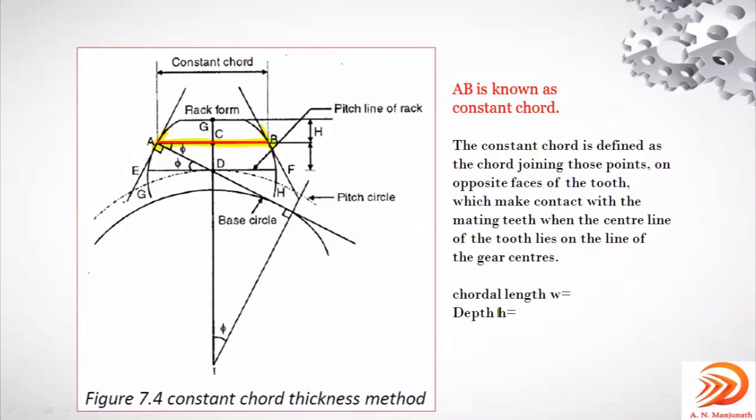So here the constant chord length W, the depth height. In the previous one, in the gear tooth vernier caliper, it is represented as W and small d, right? So now here it is represented by capital H, but actually it is the small h only, right? So W is this constant chord, the width, and H depth is this one. We're going to discuss now the equations for these two parameters: constant chordal length W and this depth H.